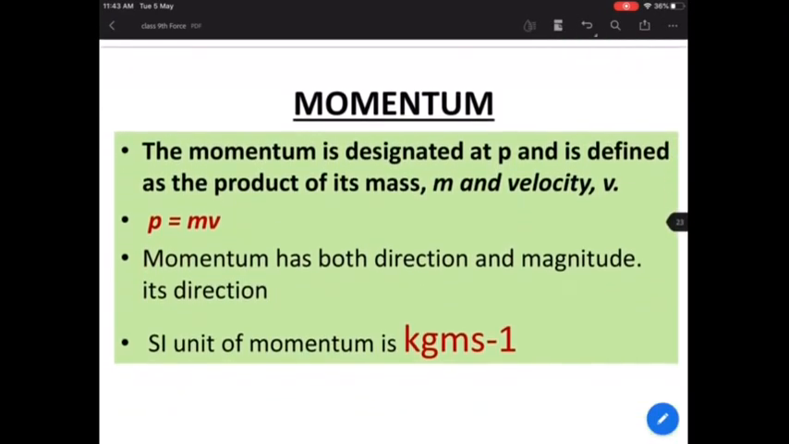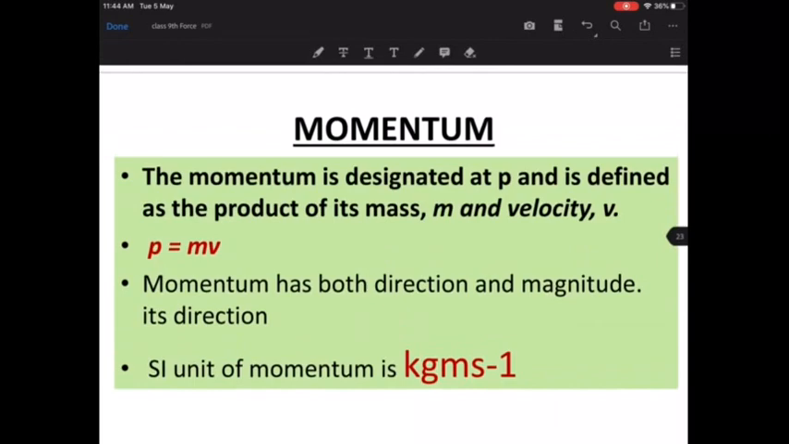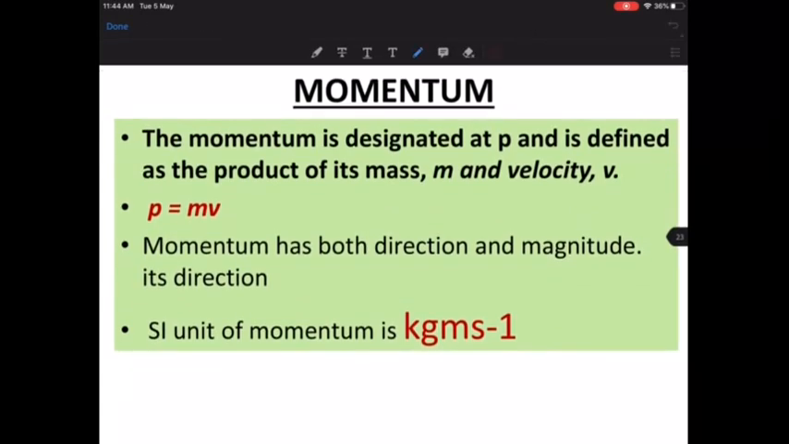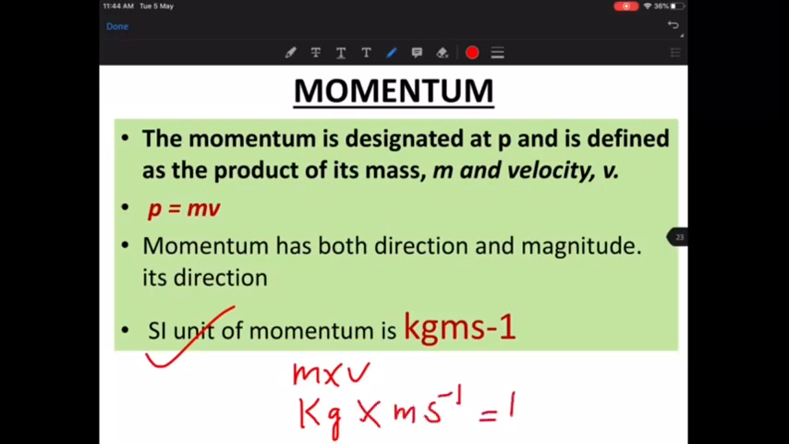Let's also see, if we ask what is the unit of momentum? Look at this. The unit of momentum is kg meter per second. How do you calculate the momentum? We know momentum is mass into velocity. What is mass? Mass is always in kgs. That is the standard unit. Into what is velocity? Meters per second. So it will become kg meter per second. That is the unit.